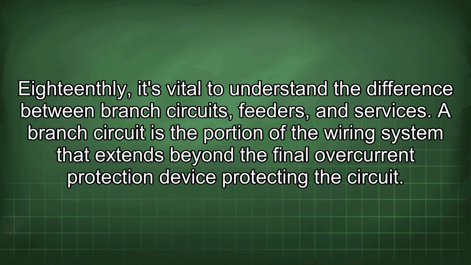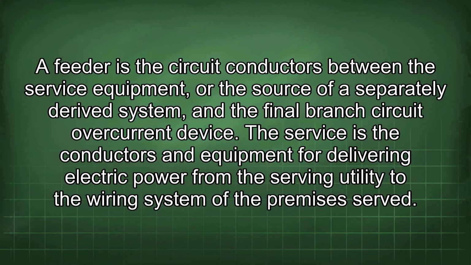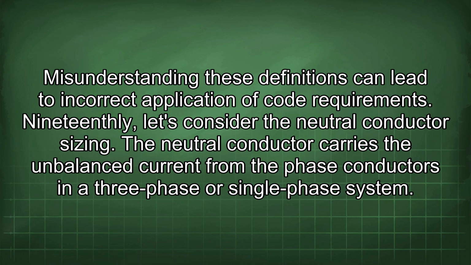18thly, it's vital to understand the difference between branch circuits, feeders, and services. A branch circuit is the portion of the wiring system that extends beyond the final overcurrent protection device protecting the circuit. A feeder is the circuit conductors between the service equipment, or the source of a separately derived system, and the final branch circuit overcurrent device. The service is the conductors and equipment for delivering electric power from the serving utility to the wiring system of the premises served. Misunderstanding these definitions can lead to incorrect application of code requirements.